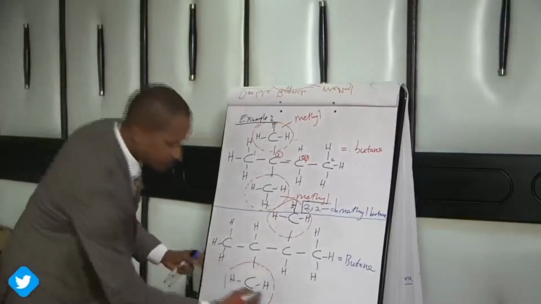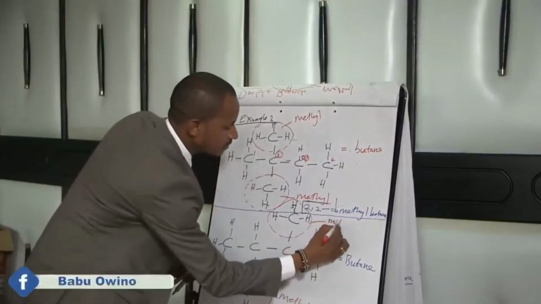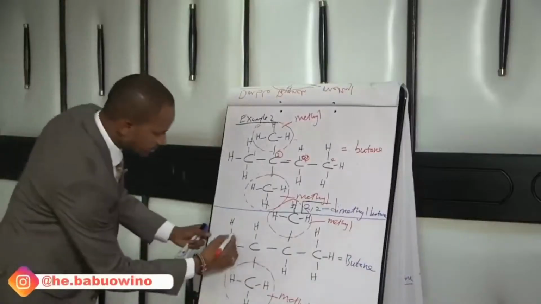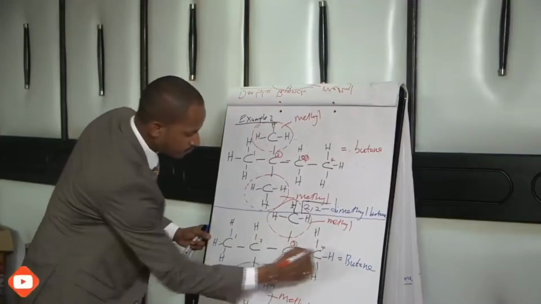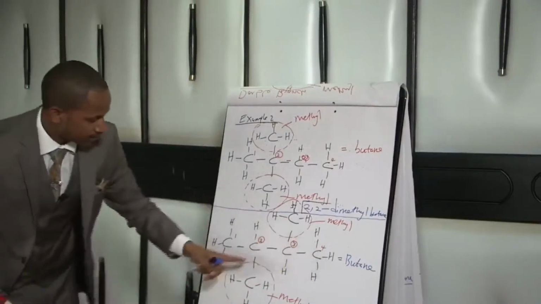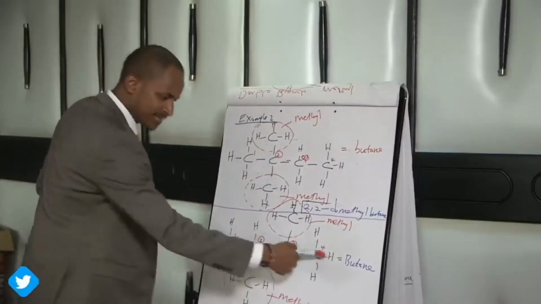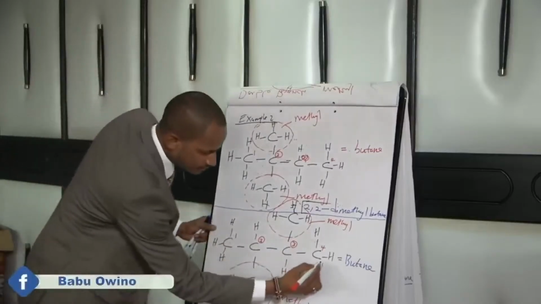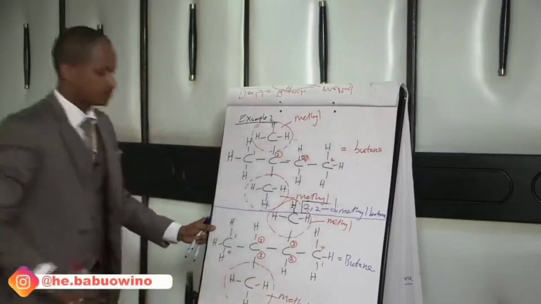This branch is a methyl branch. This is also a methyl branch, but it lies on which carbon atom? So you start here, 1, 2, 3, 4. It lies on this and this. Again, you can also number it from the other side, which is 1, 2, 3, 4.